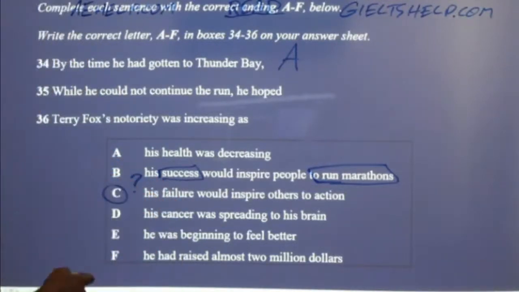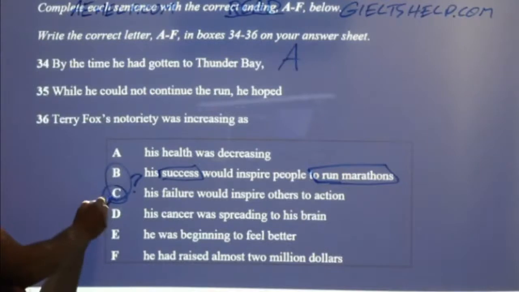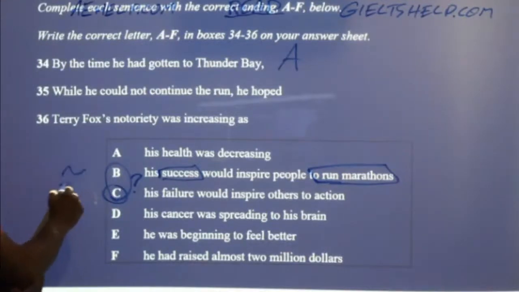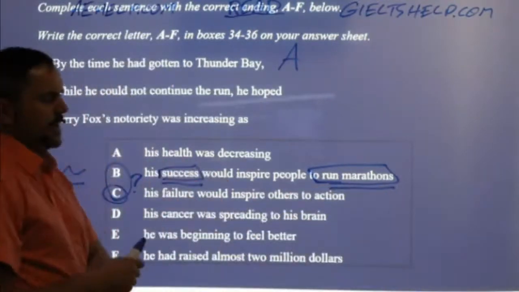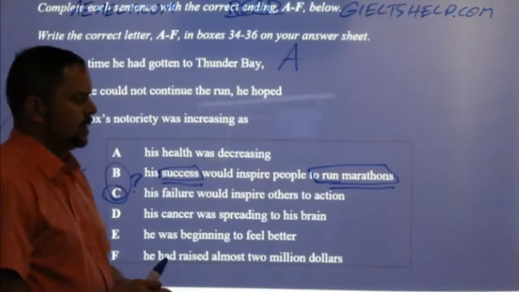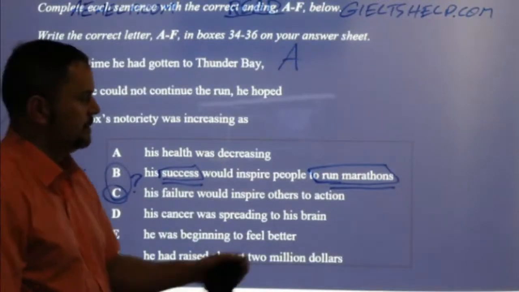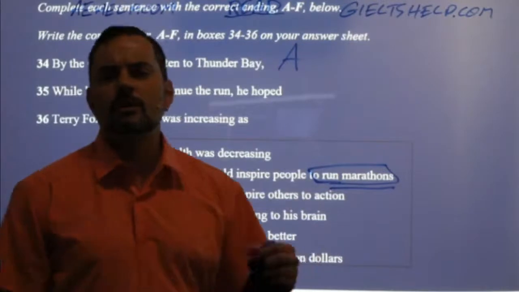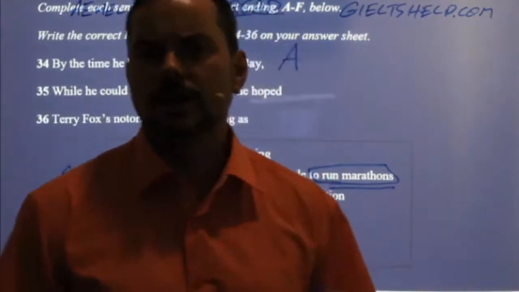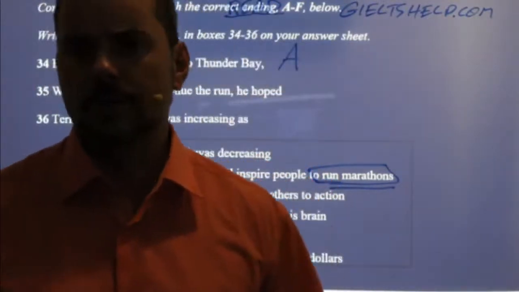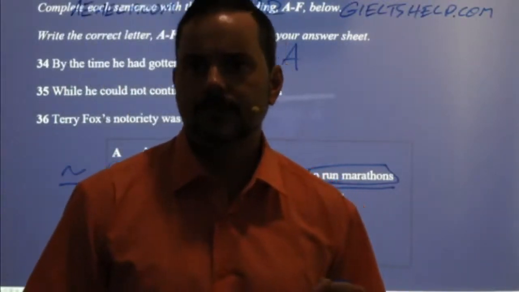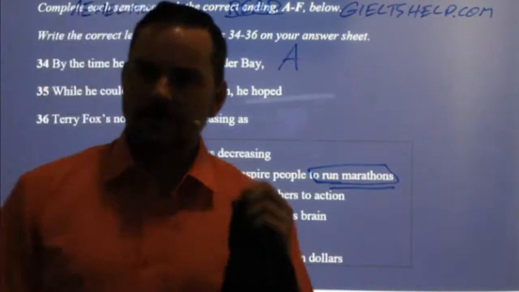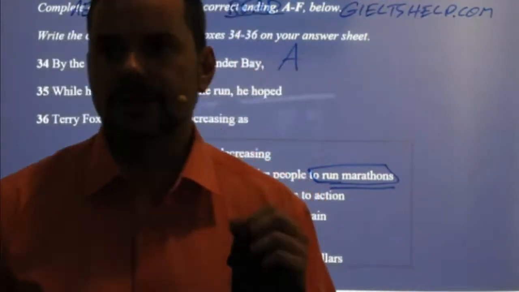I mean, when you watch a marathon on TV, are we all thinking to run marathons? Careful, students. When you see two possible answers that are kind of similar, you want to be really careful and look at these kinds of details. I don't actually remember him thinking that he wants to inspire people to run marathons. And there's a logical flaw there too. Always think about logic, right? What was the goal of Terry Fox's run? Keep your thoughts simple and logical all the time, okay?